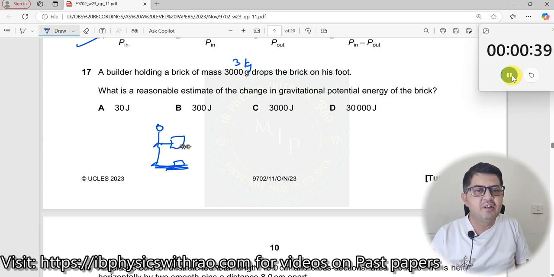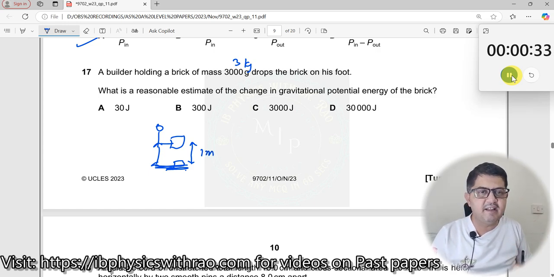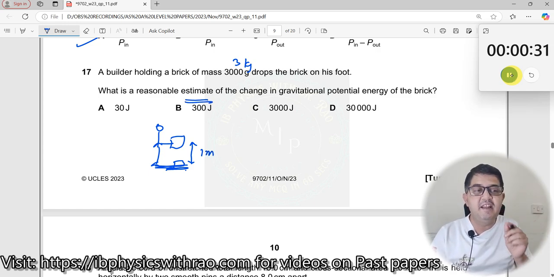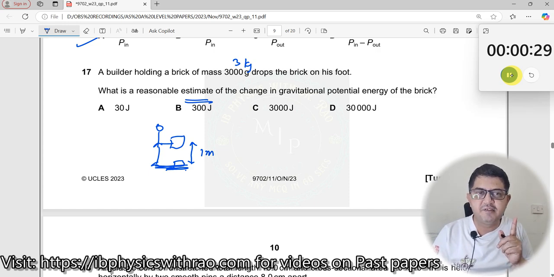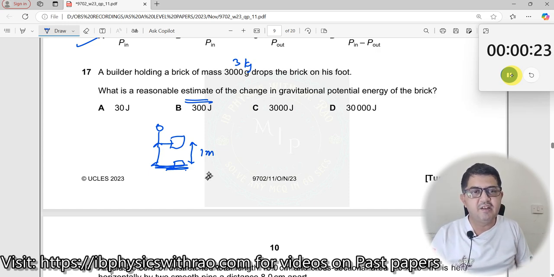Okay, so therefore, now what could be the height from his feet to his hand? Maybe around 1 meter. It can be more than that, right? So it's an estimate problem. In an estimate problem, remember, you are always free to reason based on your observations or based on your assumptions. Okay, so therefore height is known.